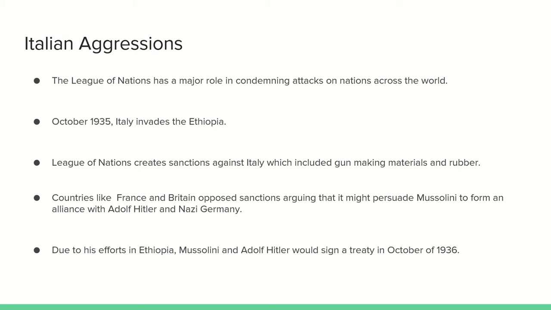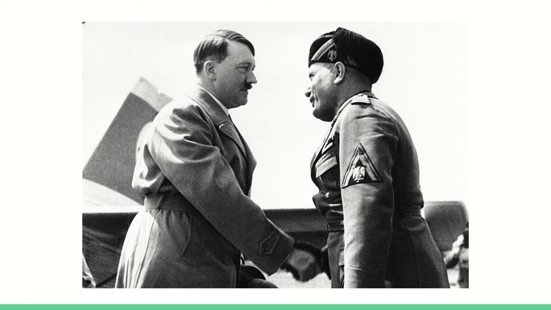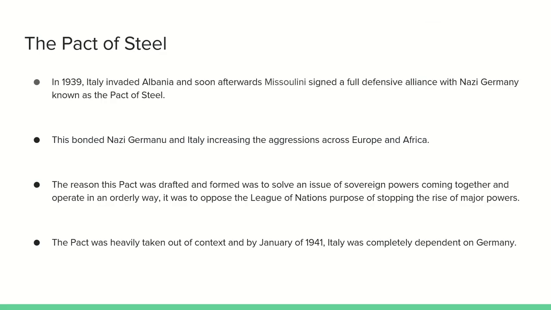This would become true, as in October of 1936, Mussolini and Adolf Hitler would sign a treaty. This treaty would lead to a major alliance between Nazi Germany and Italy, and would lead to the Pact of Steel. In 1939, Italy actually invaded Albania, and soon afterwards Mussolini signed a full defensive alliance with Nazi Germany, known as the Pact of Steel. This bonded Nazi Germany and Italy and increased the aggressions across Europe and Africa between the two.